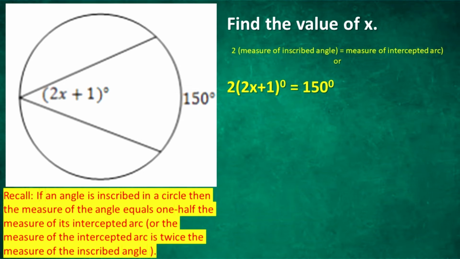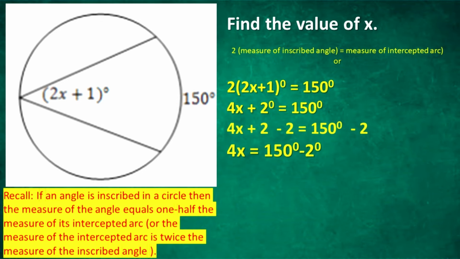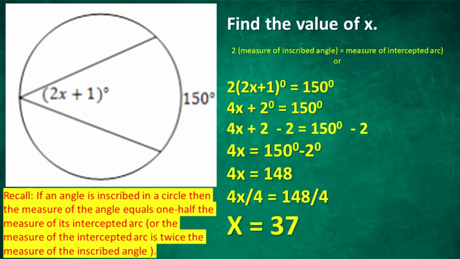To find x, multiply 2 with quantity 2x plus 1 degree. We get 4x plus 2 equals 150. Using the subtraction property of equality, subtract 2 from both sides of the equation. We get 4x equals 150 minus 2. Simplify, we get 4x equals 148. Lastly, divide both sides of the equation by 4. We get x equals 148 divided by 4. Therefore, x is equal to 37.